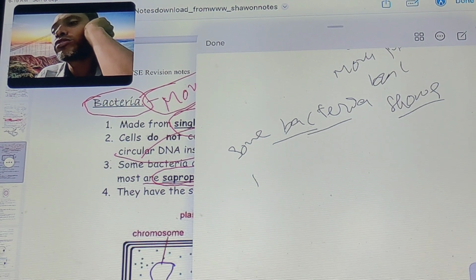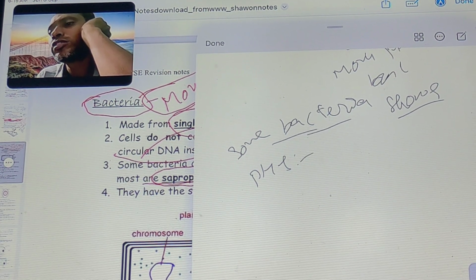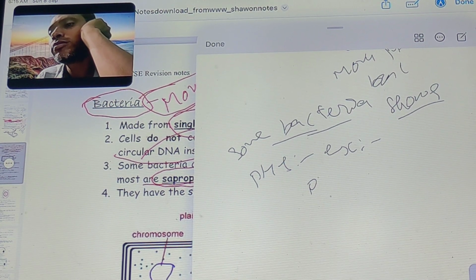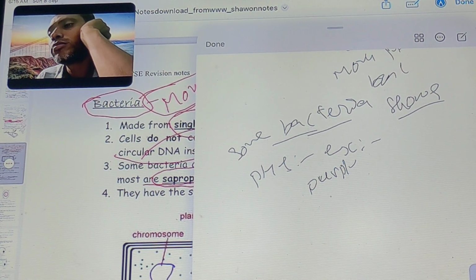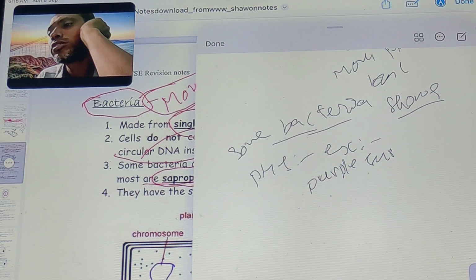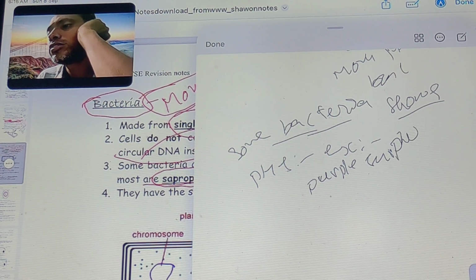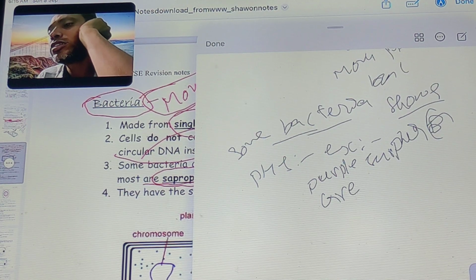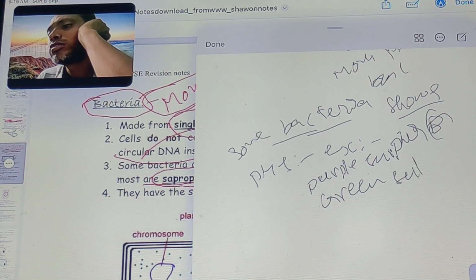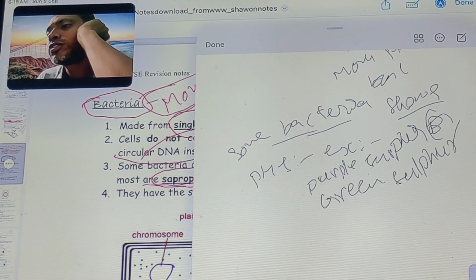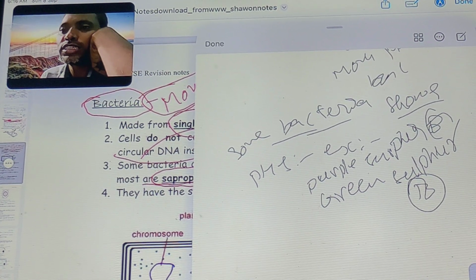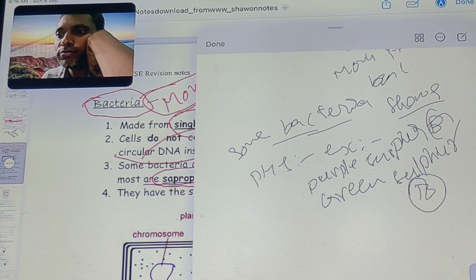What is the photosynthesis? Examples are purple sulfur bacteria and green sulfur bacteria.